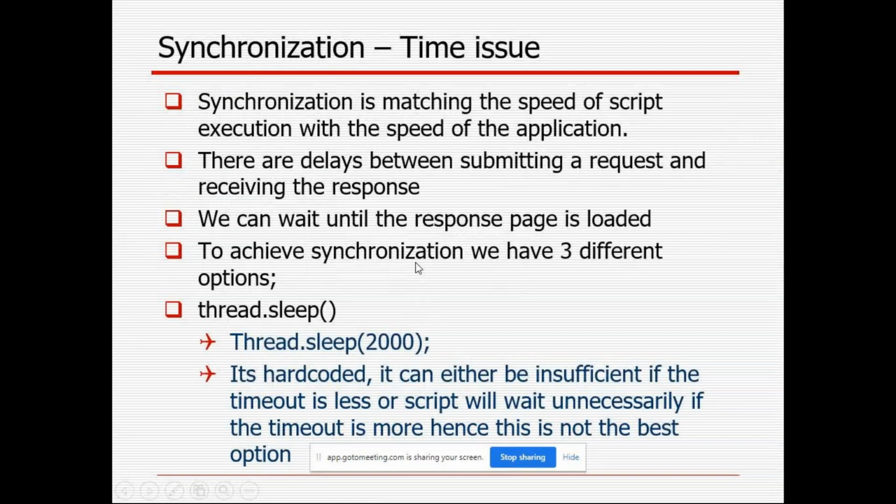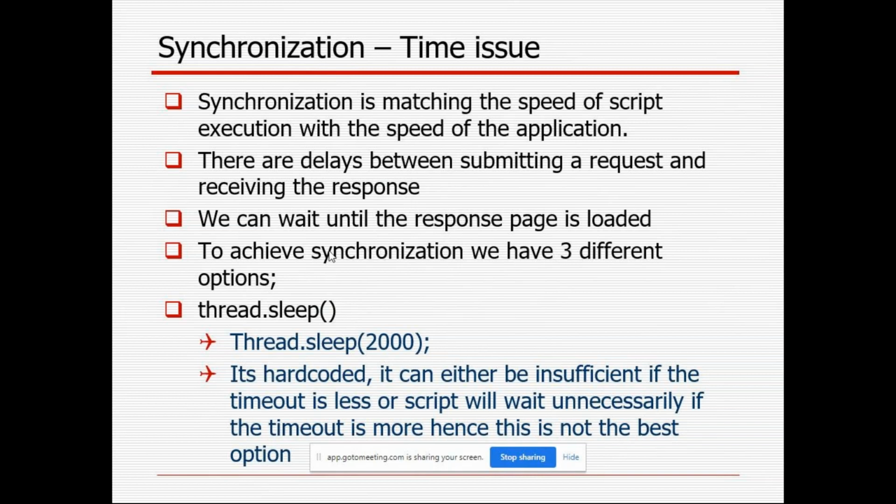And previously I told synchronization. When does it come into the picture? Synchronization means when you open the browser, after entering the URL, it takes some seconds at least. However fast your internet is, it still takes time. You enter the URL, it will load, then only you are going to enter the username. Then again you click the next button, again it will take time. Then you will enter the password, then click on the next button, again it will take some seconds.